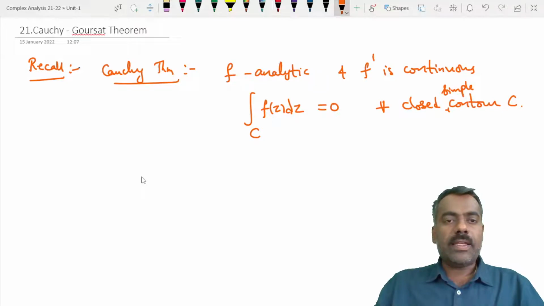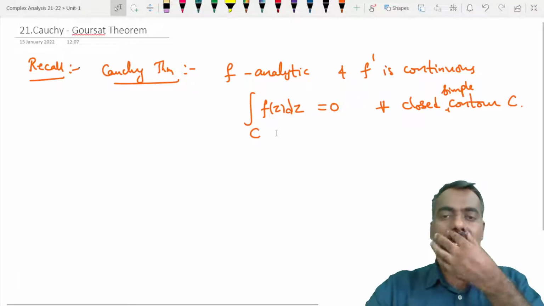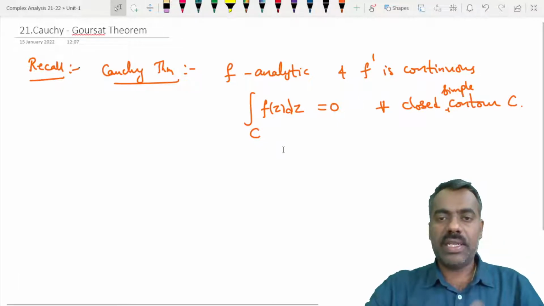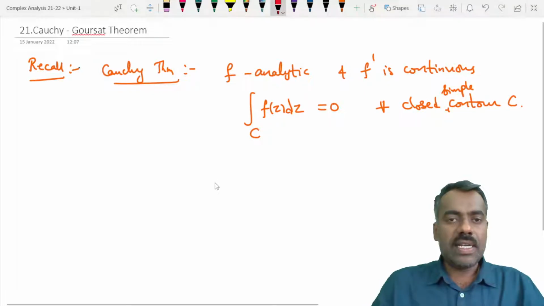Now what we will see is that Goursat is the first one who removed this condition that f dash is continuous, and proved that if f is analytic on points and inside that given simple closed contour C, then the integration of f of z dz over C is equal to 0. Before proving that result, we'll start with a lemma which is useful.